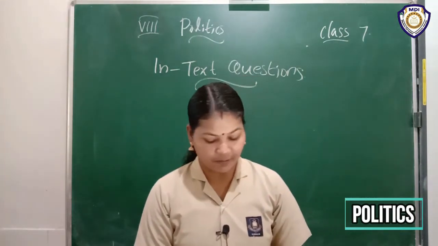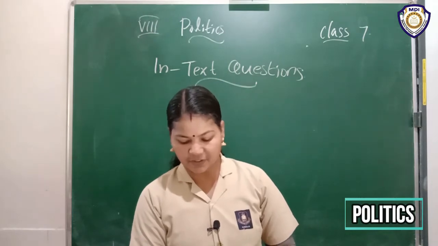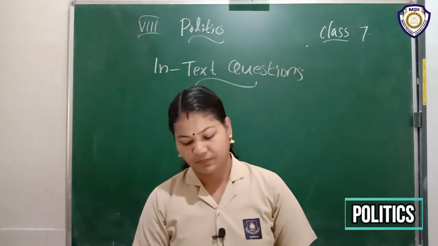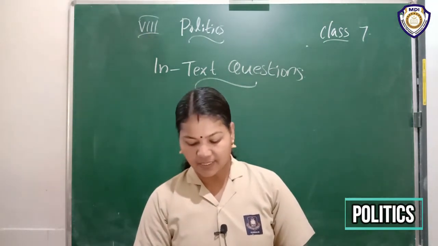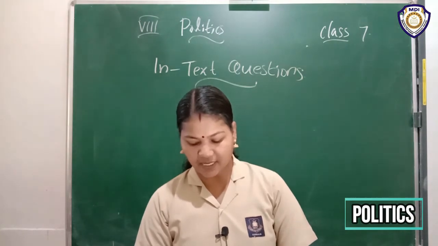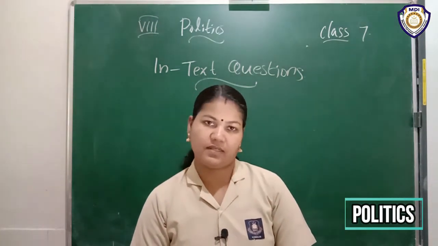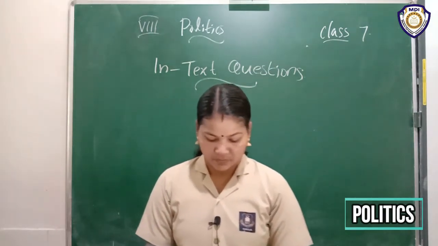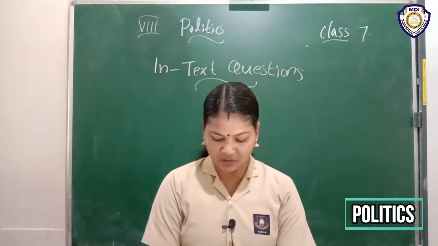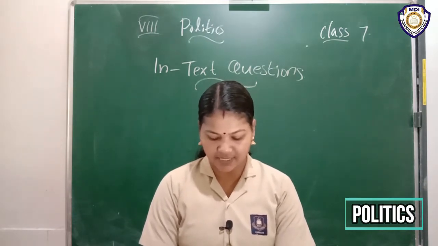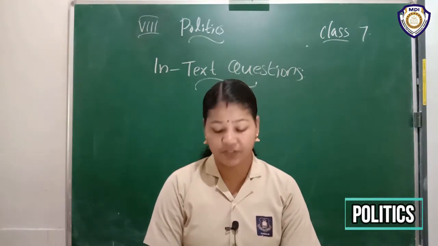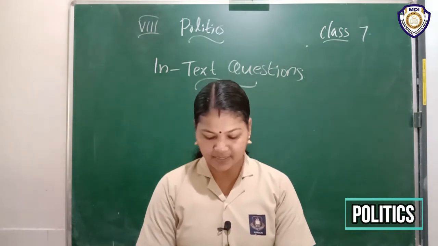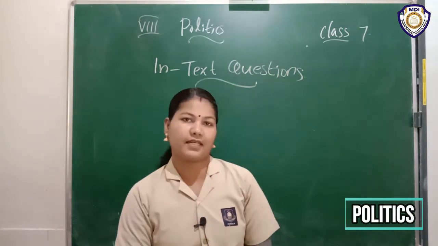What is the first example? The people of Nepal are writing a new constitution after the success of the people's movement for democracy. What is the constitutive rule? It lays down ideals that define the kind of country that we want to live in. That is the constitutive rule included. The second one: Suresh, the class monitor, wrongly picks on Anil, his classmate. What constitutive rule? It lays down rules that guard against the misuse of power by our political leaders.